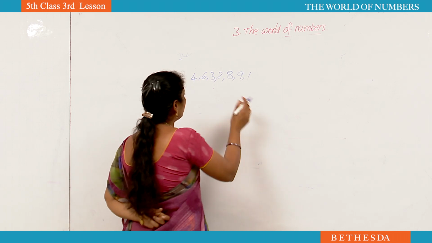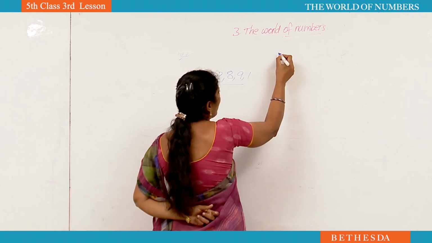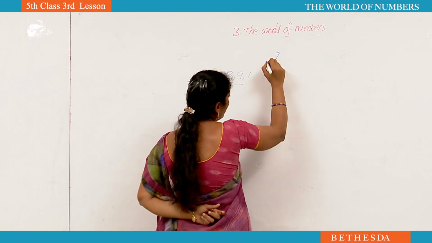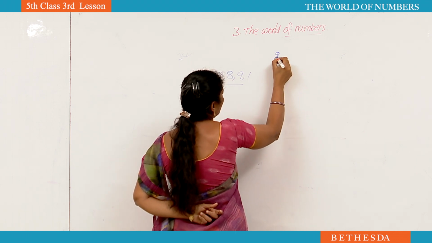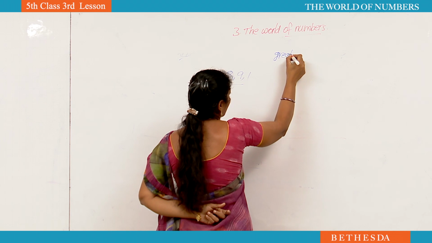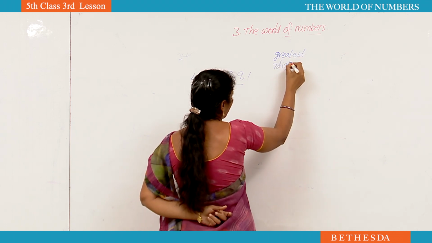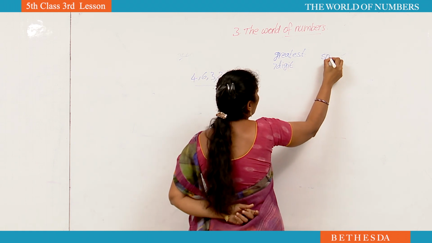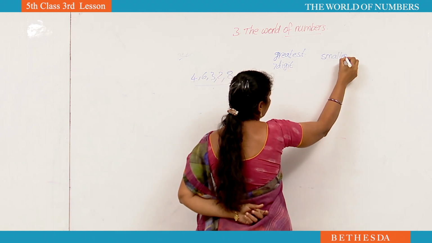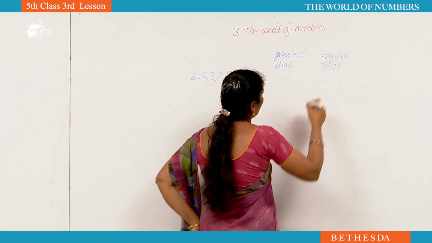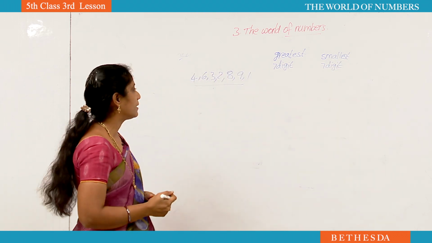With these digits he is asking, make a 7-digit greatest number and smallest number. Greatest 7-digit number and smallest 7-digit number.